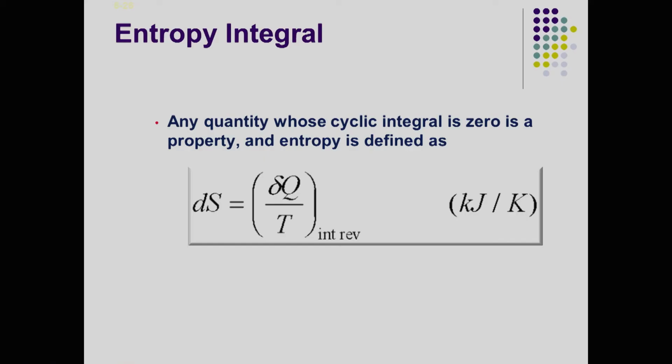So, that is where we can define delta S, which is equal to delta Q, the amount of heat over the temperature. And we are looking at the cyclic integral being 0 as a property, and entropy is defined for an internally reversible process. So, that is what we are looking at, and it is measured in kilojoules per Kelvin.